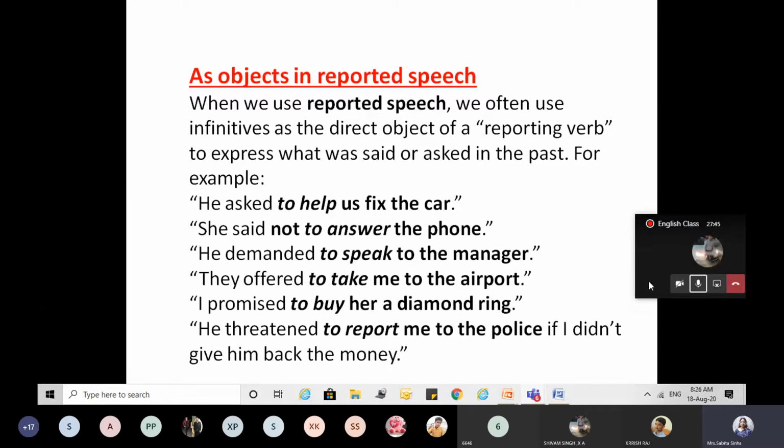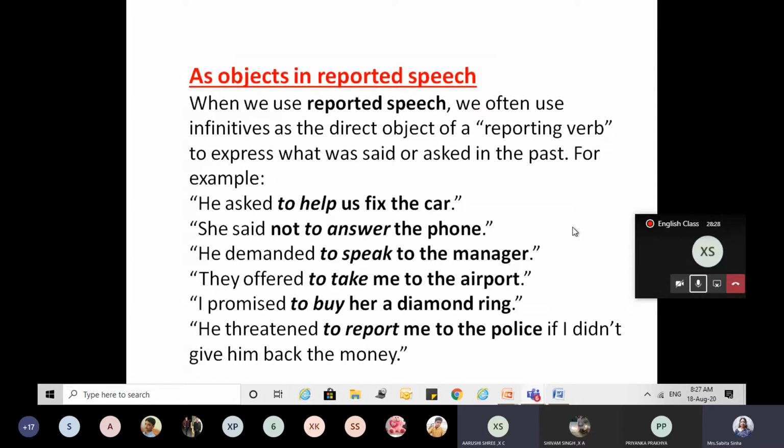Okay, can you read the sentence? Yes, ma'am. He asked to help us fix the car. He is not to answer the phone. It's not clear. Speak up. He demanded to speak to the manager. Your voice is breaking. Anyone else who can read it? Yes, ma'am. He asked to help us fix the car.